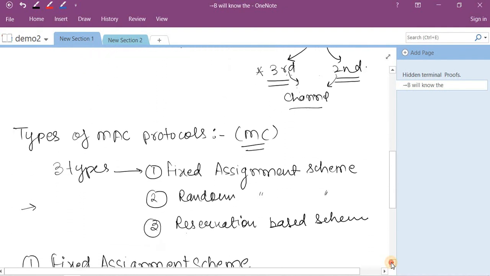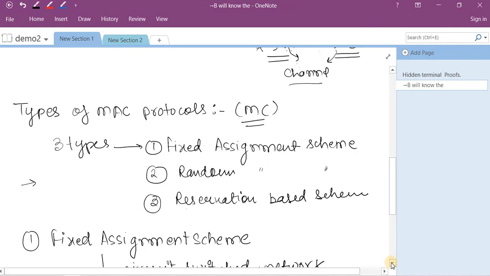Now there are three types of MAC protocols for wireless communication, or you can say mobile computing. The first one is called the fixed assignment scheme, the second one is called the random assignment scheme, and the third one is called the reservation based assignment scheme. These schemes can be understood as the timetable of your class. The fixed assignment scheme is followed by an institute, where a particular slot is fixed for a particular faculty and students, and that slot will not be used by any other student or teacher. The second one is called the random assignment scheme.